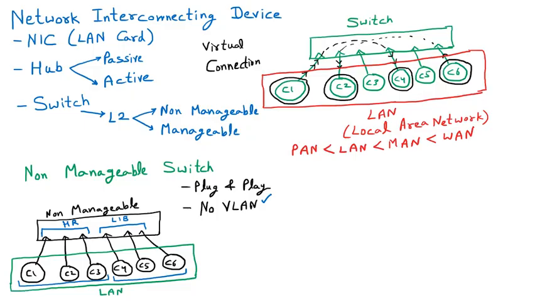Okay everyone, so now I am explaining the virtual LAN concept with the help of one proper diagram. Let us suppose that you are having a home. In this home, there are three rooms. Let us suppose that these are the three rooms. This is room 1, room 2 and room 3.